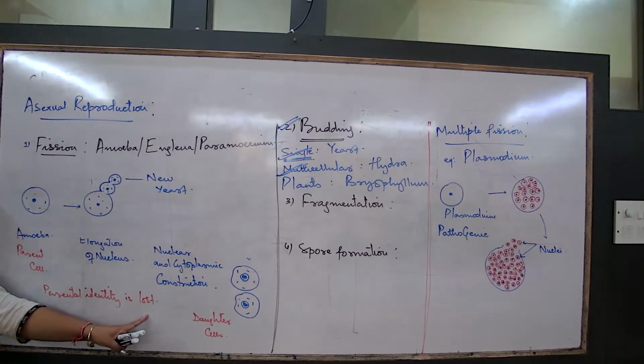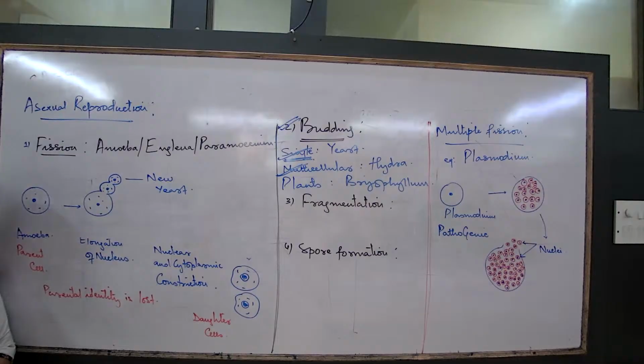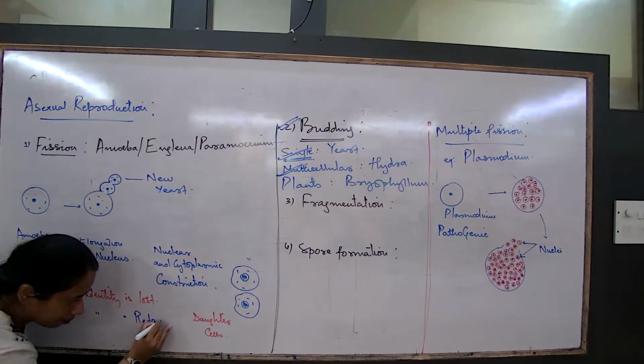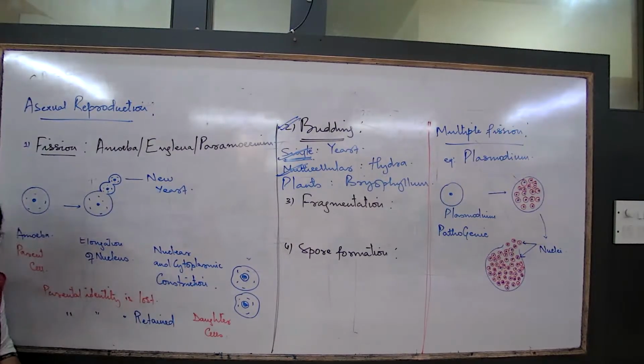Is it lost? Parental identity, is it lost? No, it is not. The parent body is not dividing to form the organism, a part of the parental body is dividing to form the organism. So for budding, the parental identity is retained. Parental identity is retained. Meaning what? Parental identity retained means the new organism and the parent can exist together.